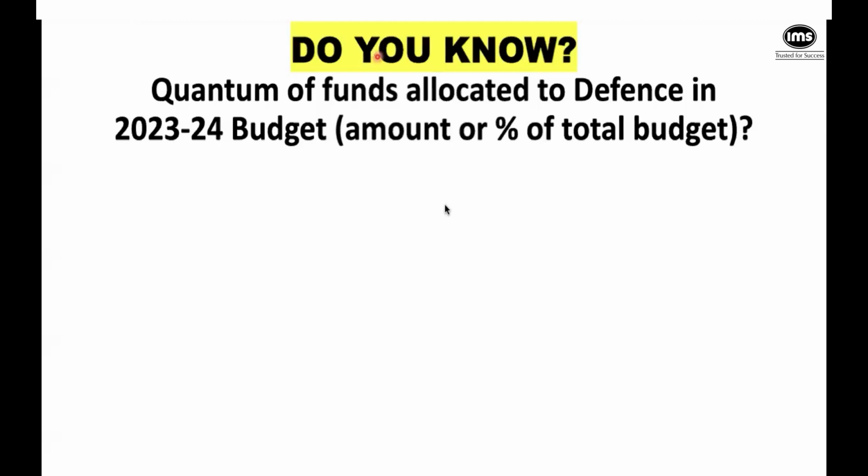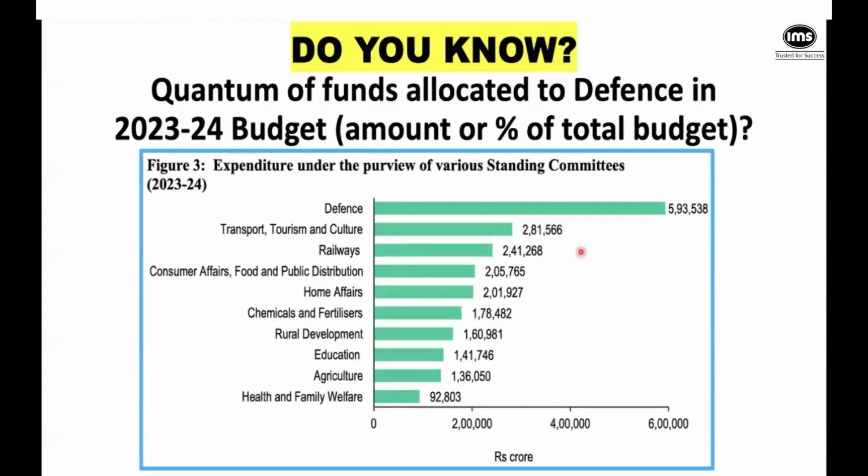So the amount of funds allocated to defense in our last budget was 5.9 lakh crores, and this forms about 13% of the entire budget of last year. Also, do look at all the other important ministries and the kind of place they occupy in our economy and the expenditure of the government.